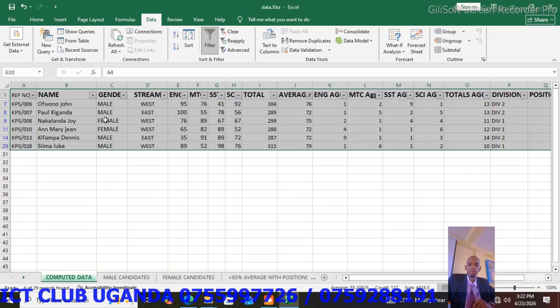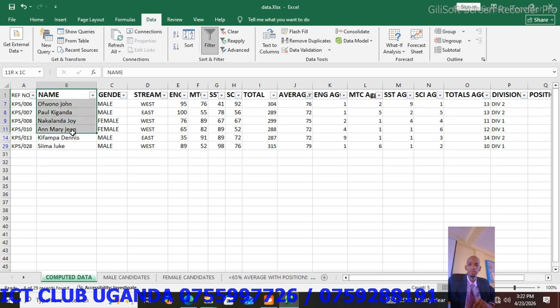So they are the only ones. Highlight the name. They have said they want those names, their average. Highlight the names, control button, highlight their average, and highlight their division.